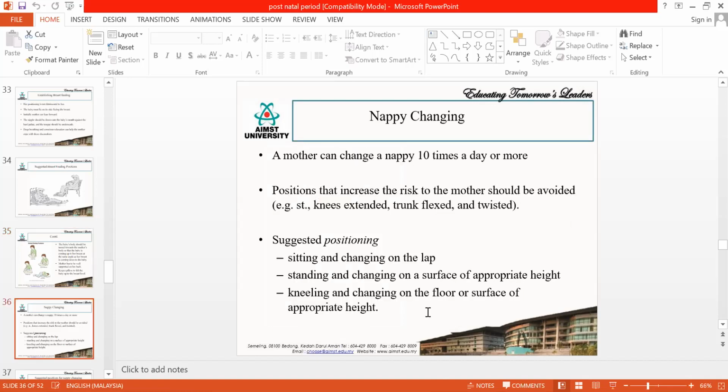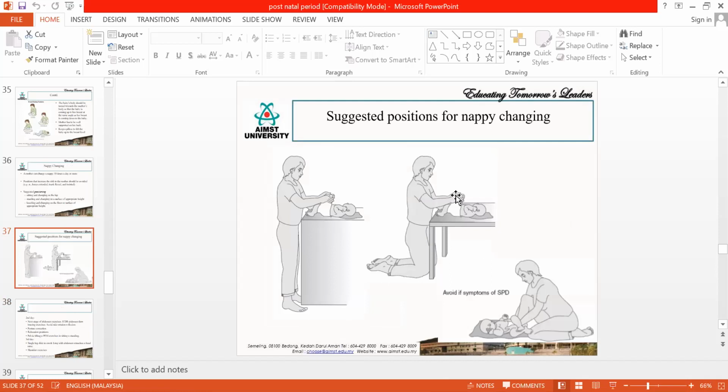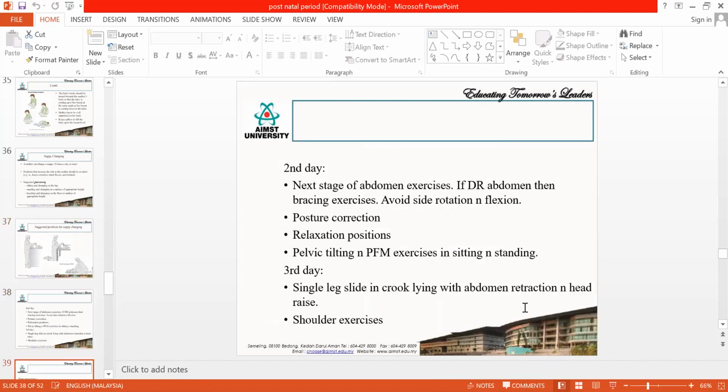Next is nappy changing position. These are the suggested nappy changing positions. They should not bend their back and strain their back. So either they have to lift the baby to waist level and do the nappy change in standing, or they have to kneel down to the baby's position and do the nappy change. This is also another good position in case they don't have symphysis pubis dysfunction. Then you can ask them to do the nappy change in this position. Okay, so these are the positions.